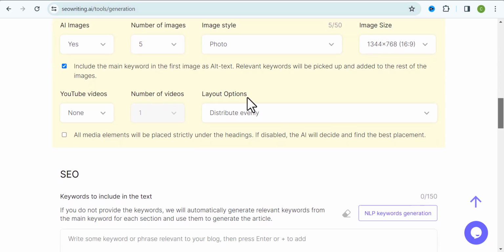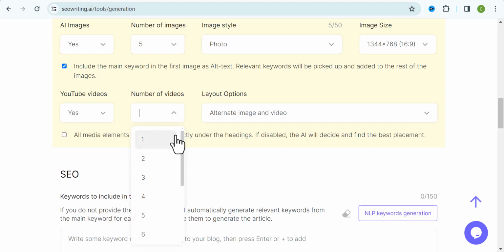Now for videos, we can also add videos to our blog post. You can see that's super great for you, adding videos to your blog post without you even doing the work. You don't have to input the videos yourself. AI is going to do everything for you, right?